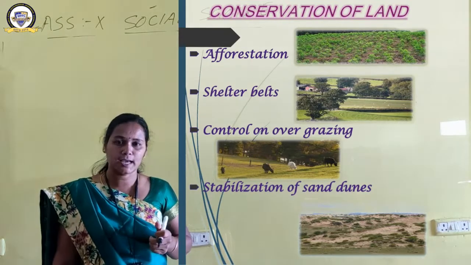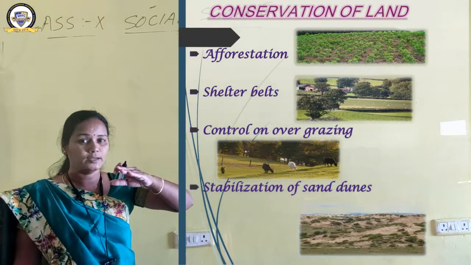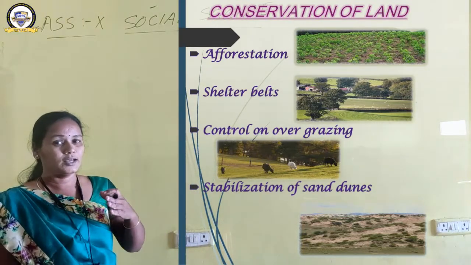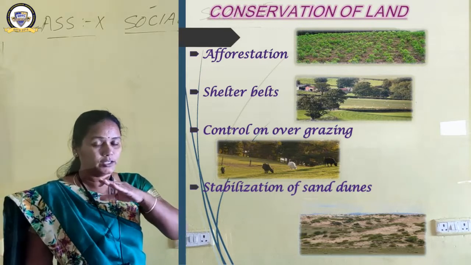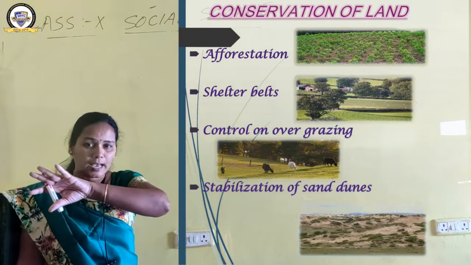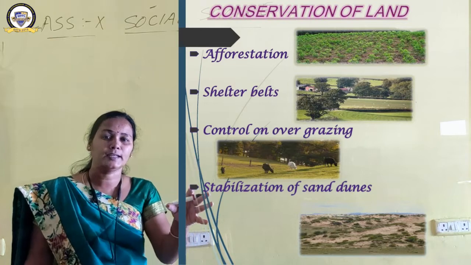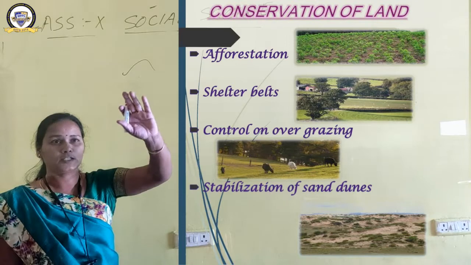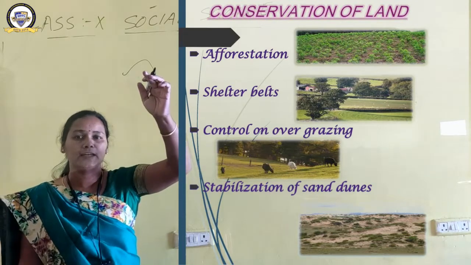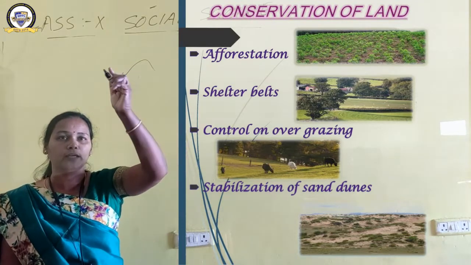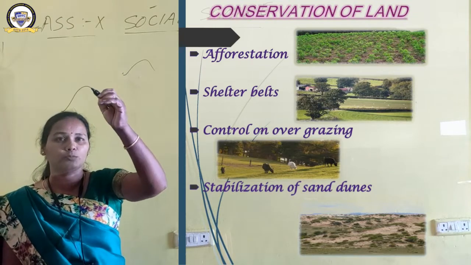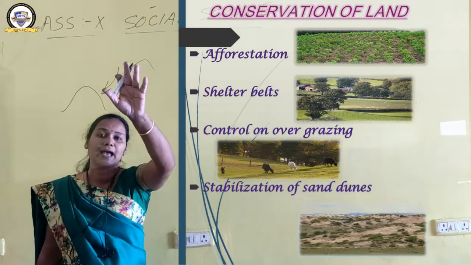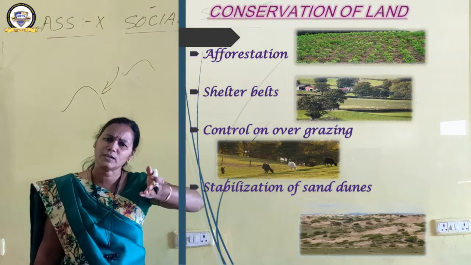Next one is stabilization of sand dunes. What are sand dunes? The hills formed by sand. In the desert region, what does the wind do? Wind brings sand from one area and it accumulates in another area, and a small hill of sand is formed, that is known as a sand dune. Today you are seeing the sand dune here. If the wind is diverted, tomorrow it will form somewhere else, and all the sand will come there. So the sand dune shifts from one place to another. This is land degradation.